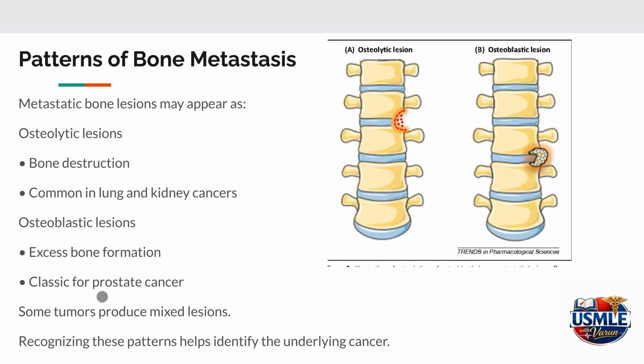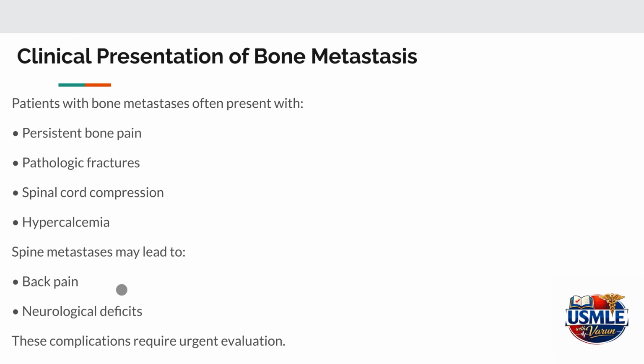Some cancers produce a mixed pattern showing both bone destruction and abnormal bone formation. Recognizing these radiological patterns helps us identify the primary cancer that is responsible for the metastasis. Osteolytic lesions are seen with lung and kidney cancers, whereas osteoblastic lesions are mostly seen with prostate cancer.